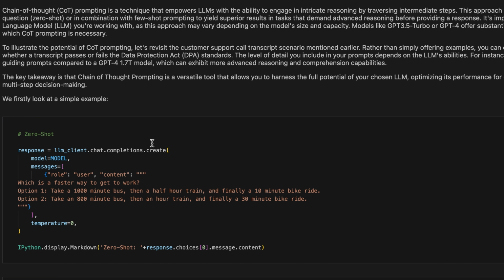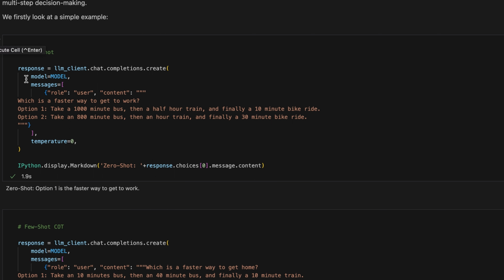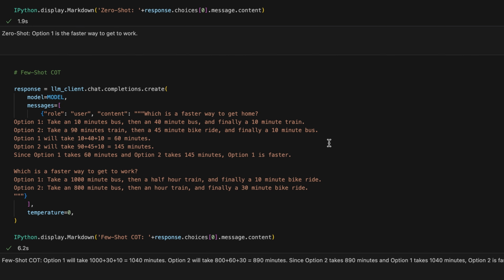Let's start with a simple example, asking a model for the fastest way to get to work. Now, based on the model's capabilities, you might get the correct solution without any guidance, or, as you can see, an incorrect one. However, when we give an example using chain of thought, we get the appropriate response because we have provided the necessary instructions to reach the solution.